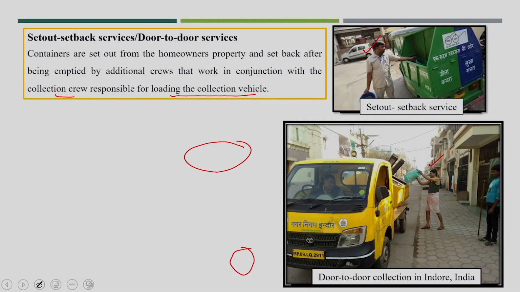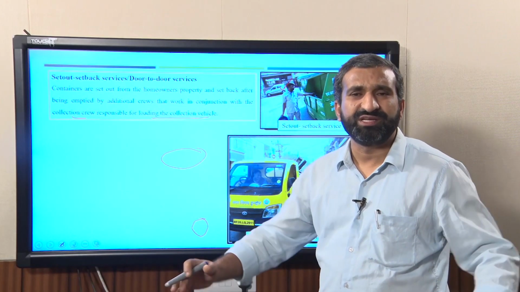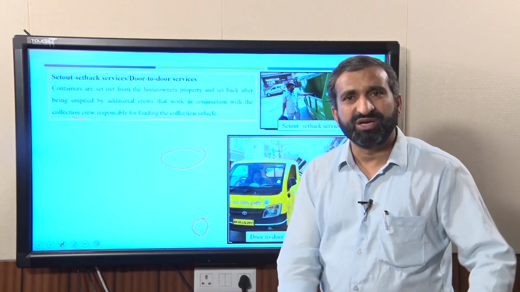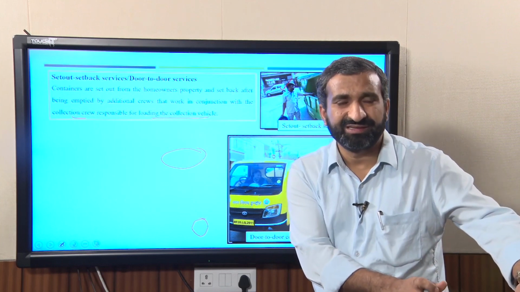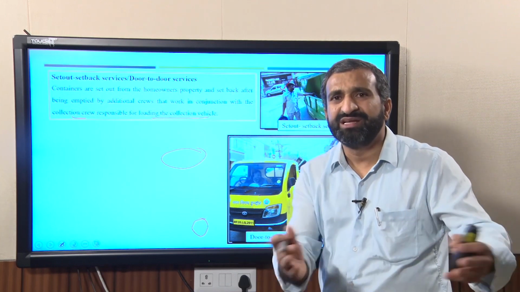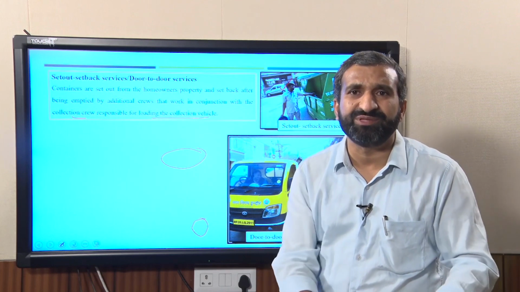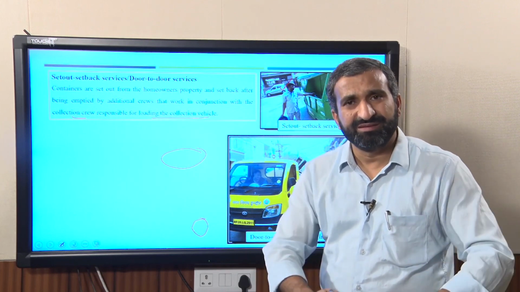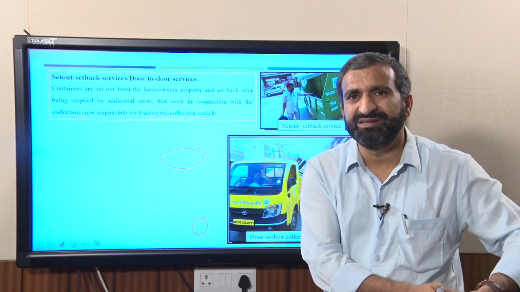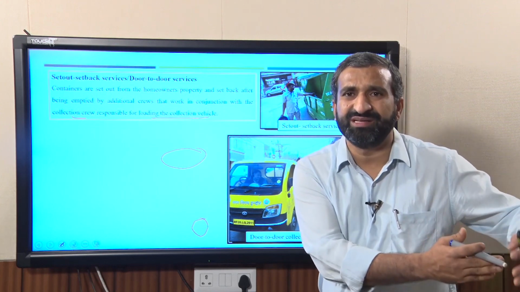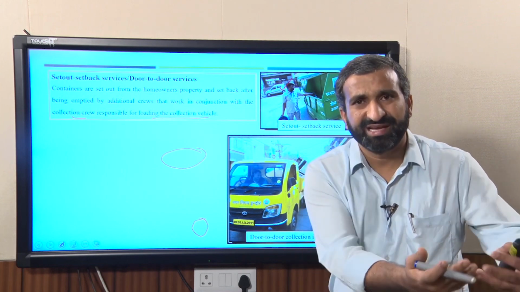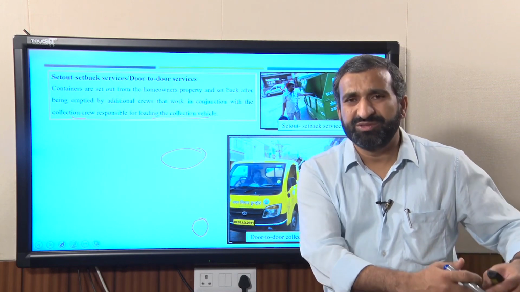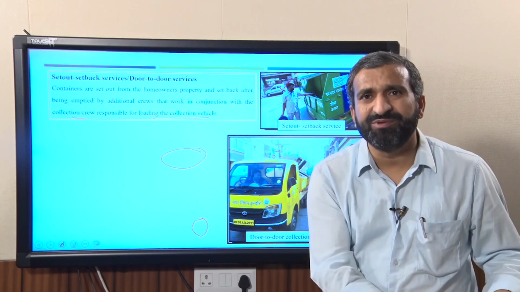So, it is possible that in any city, some locations can have a door to door collection system, and some locations could have curb services. Likewise, we can have different kinds of services in the same city. In some locations, like slum areas or LIG areas, it is very difficult to find recyclable matter, and segregation also will be very difficult.